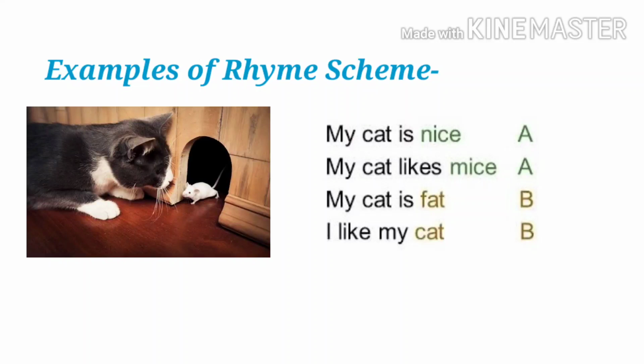Fat, cat. These words also have the same sound, but this sound is different from the previous sound. Therefore, we have labeled it with a new alphabet, and that is B. So the rhyme scheme of this stanza is AABB.